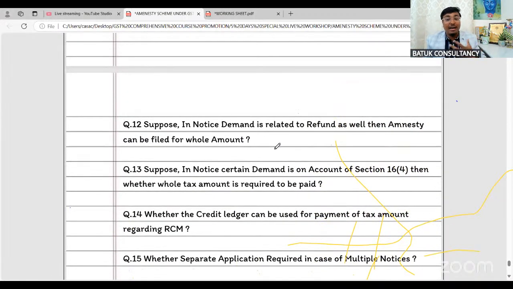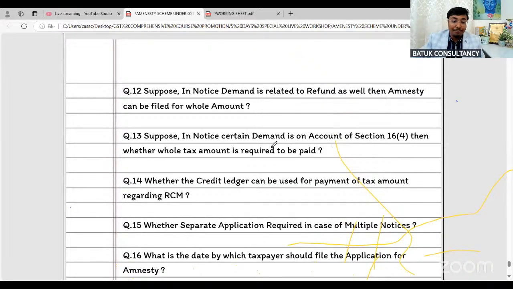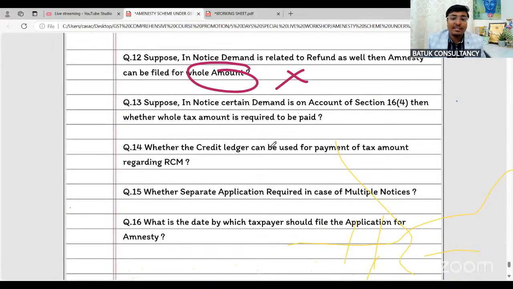Suppose the notice demand is related to a refund as well. Can amnesty be filed for the whole amount? No. In that case, first you need to make the payment of the refund, tax, and interest, and only then can you go for the amnesty scheme. Suppose in the notice a certain demand is on account of section 16(4). Is the whole tax amount required?